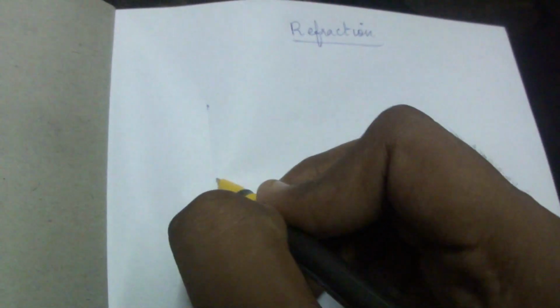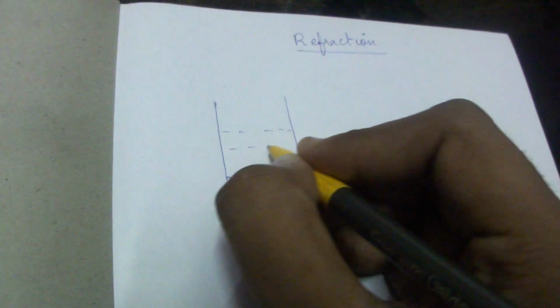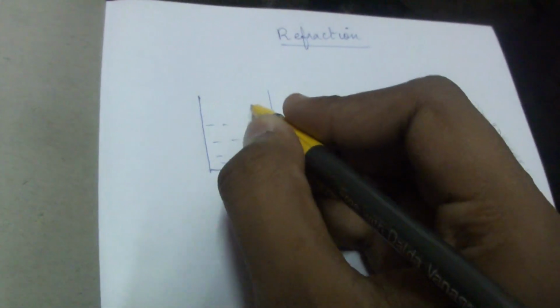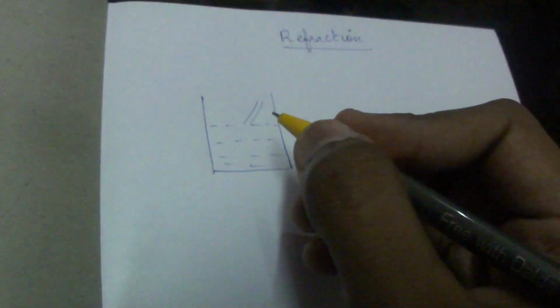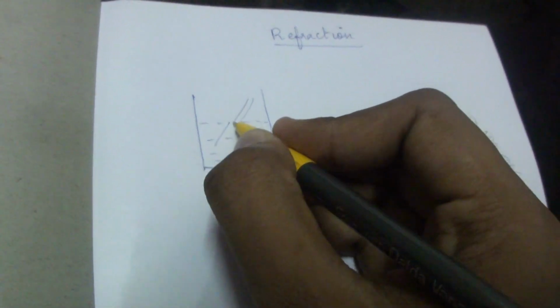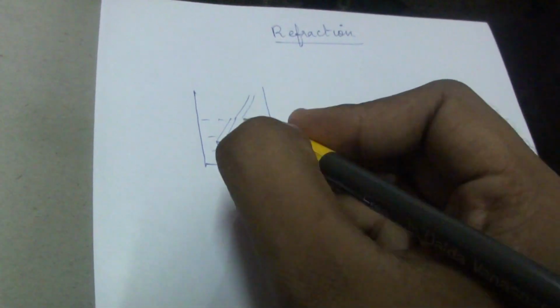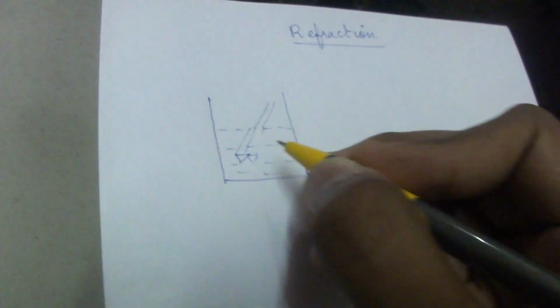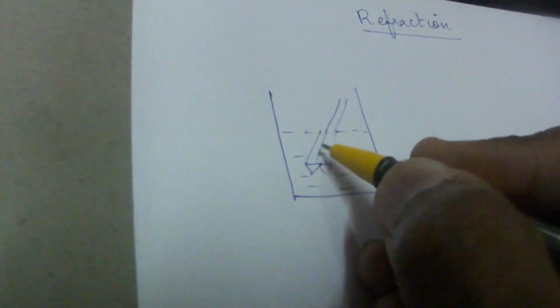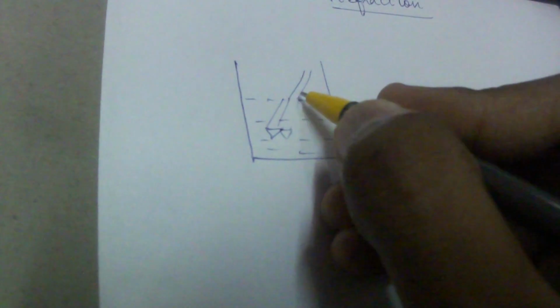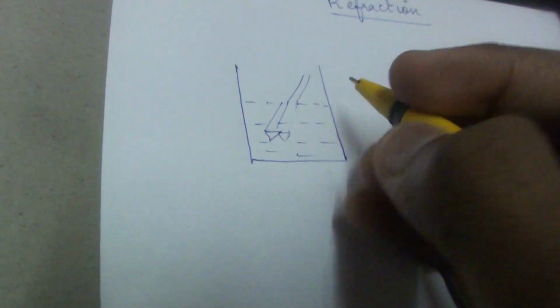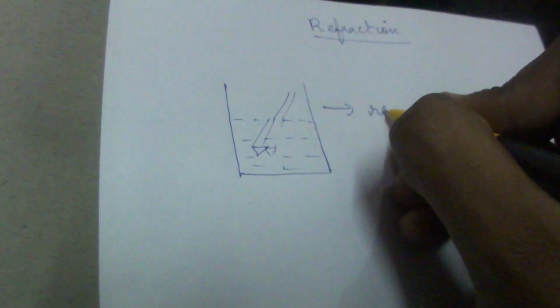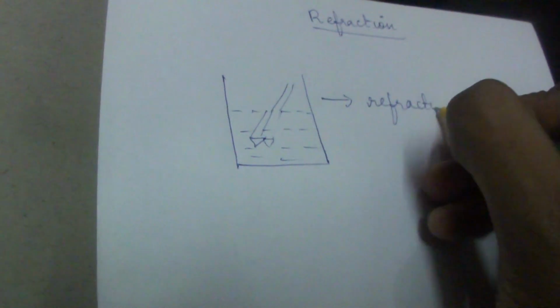So what is refraction? For example, when we have a cup which is filled with water and we have a pencil here. When you place a pencil like this, the position will slightly be displaced, right? Actually it must be like this, but the position will actually be displaced. Can you see that? It will be just opposite to what it actually has to be. So that kind of phenomenon which is seen in light rays is known as refraction.